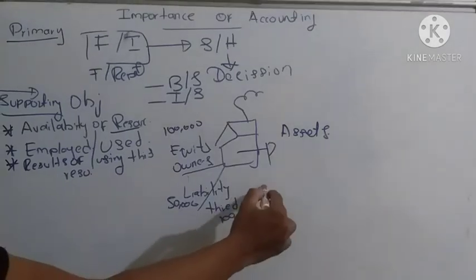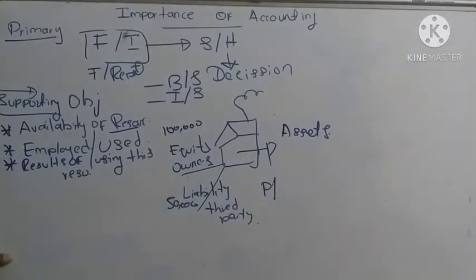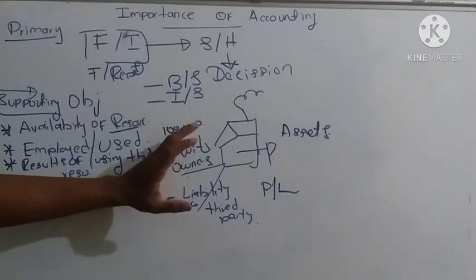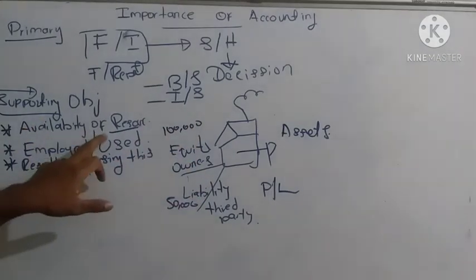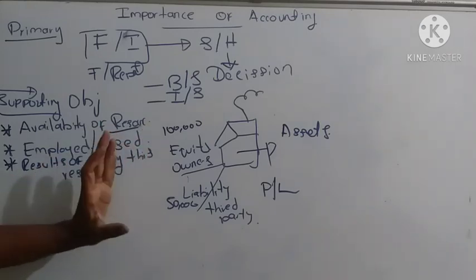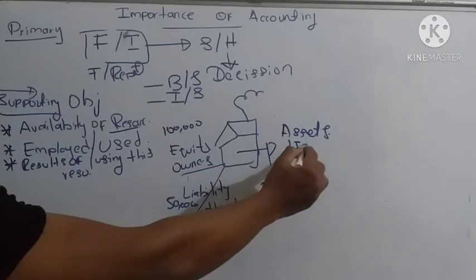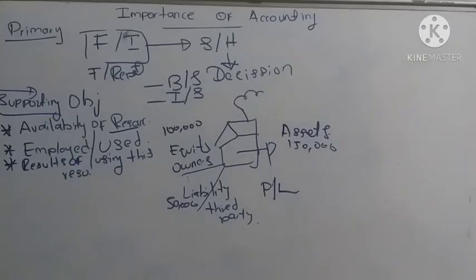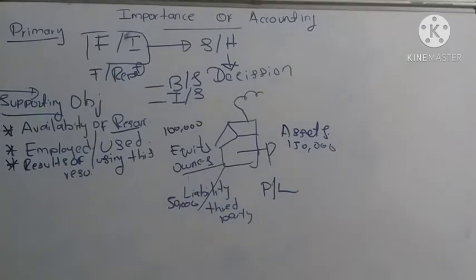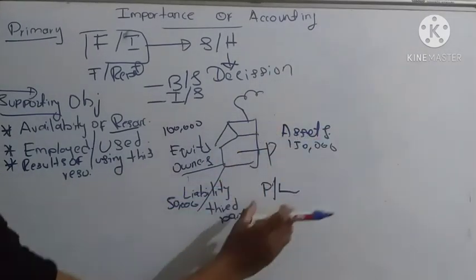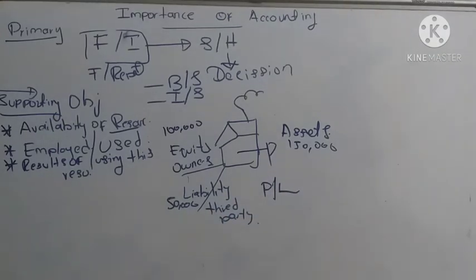How much did the company earn? What is the profit of the organization? What is the loss? That is the result. So the availability of resources is 150,000, and how these resources have been used is represented by assets, that is 150,000. Profit or loss is the result of having those assets.